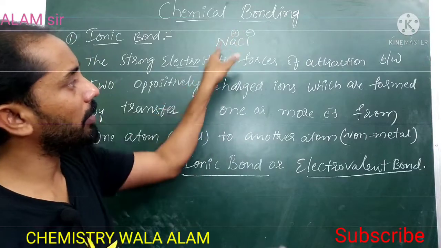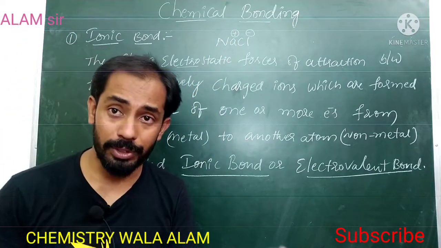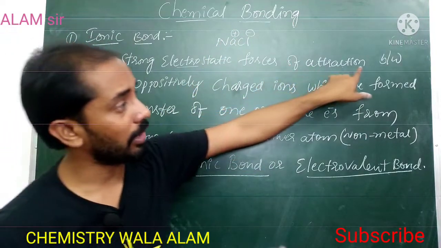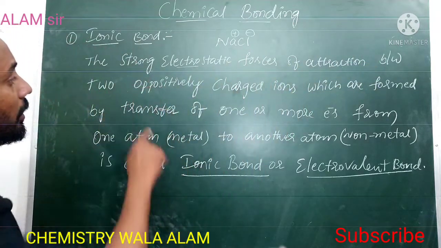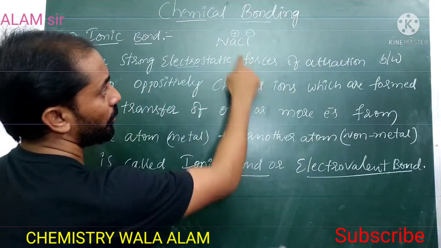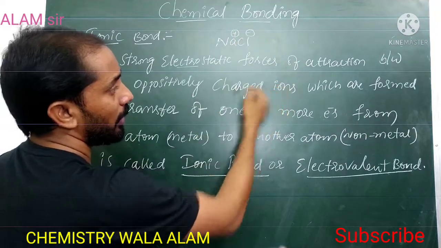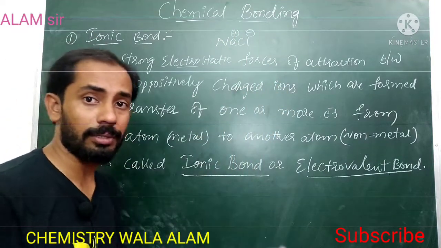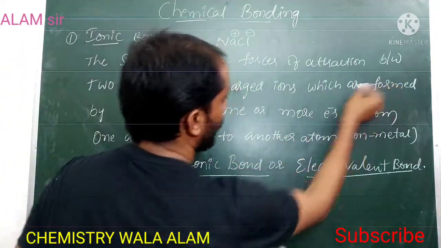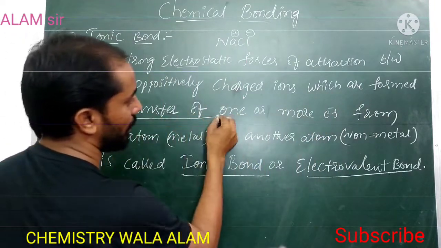The strong electrostatic force of attraction between the oppositely charged ions, where one is positive and the second is negative. How are these oppositely charged ions formed? They are formed by transfer.